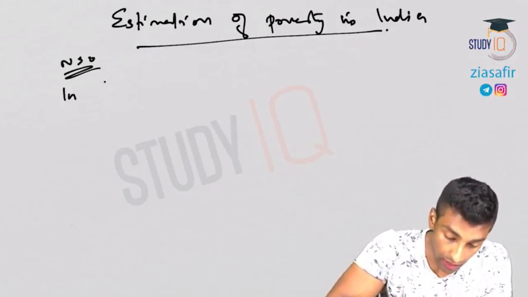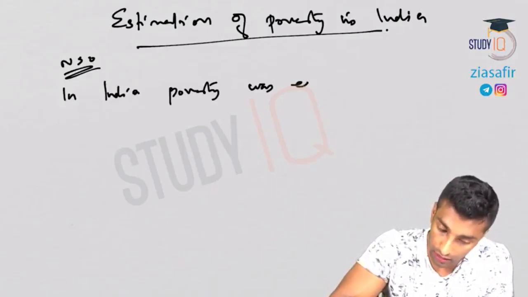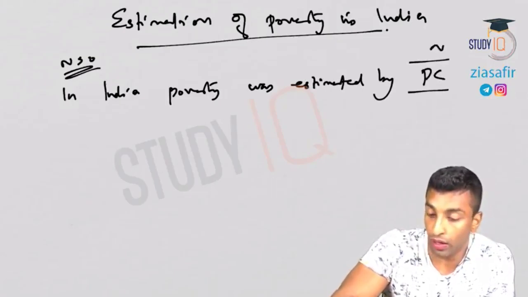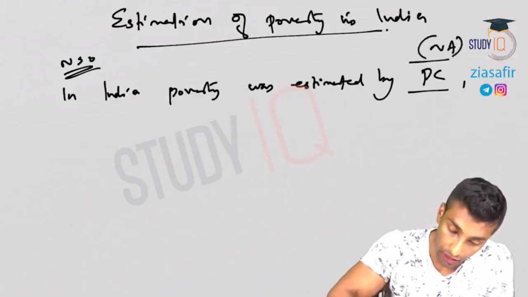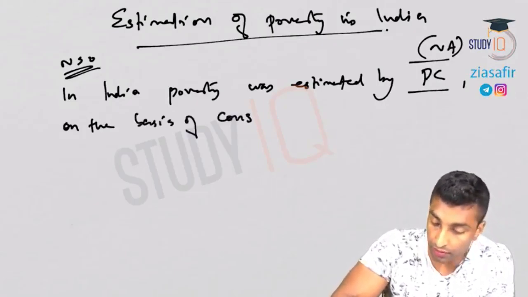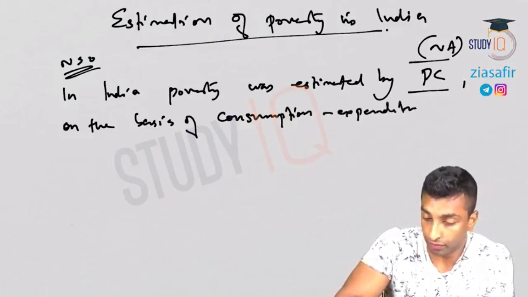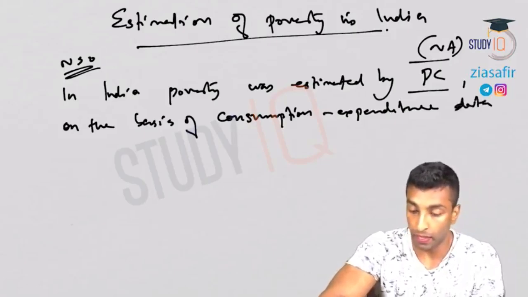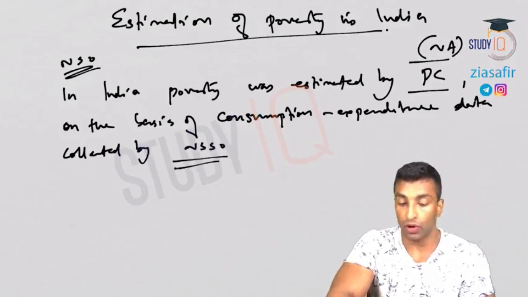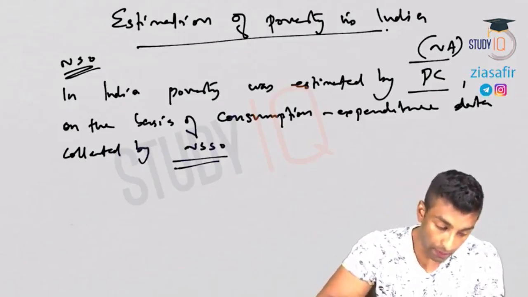In India, poverty was estimated by the Planning Commission, now Niti Aayog, on the basis of consumption expenditure data collected by NSSO. So on the basis of consumption expenditure data collected by NSSO, you estimate poverty, and it is